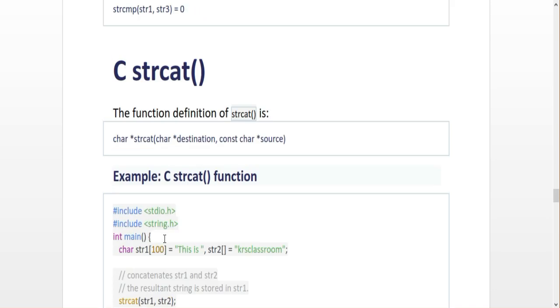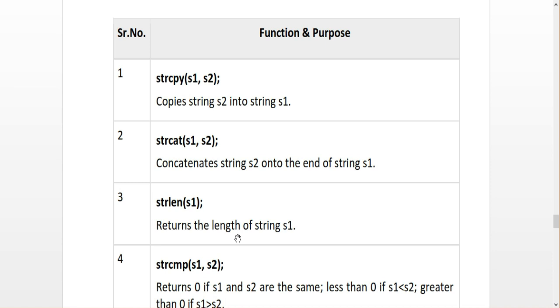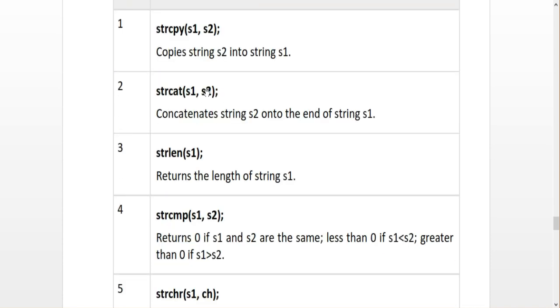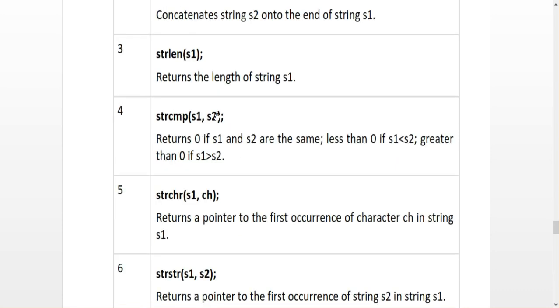And the next thing, here we can recall the operations. strcpy means s1, s2, string 1, string 2. So the string 2 value will be copied to string 1, and strcat means we can concatenate the two strings, and strlen we can find the length of the string, and strcmp means comparison of these two strings. If they match, a 0 value will be printed; if not matched, the lowest ASCII value will be subtracted from the highest ASCII value.